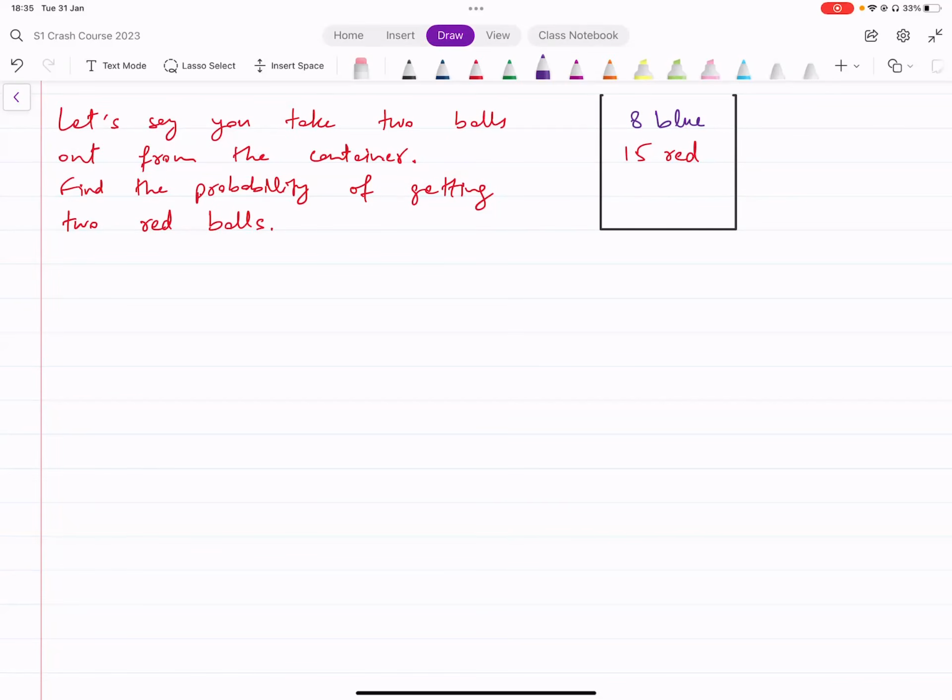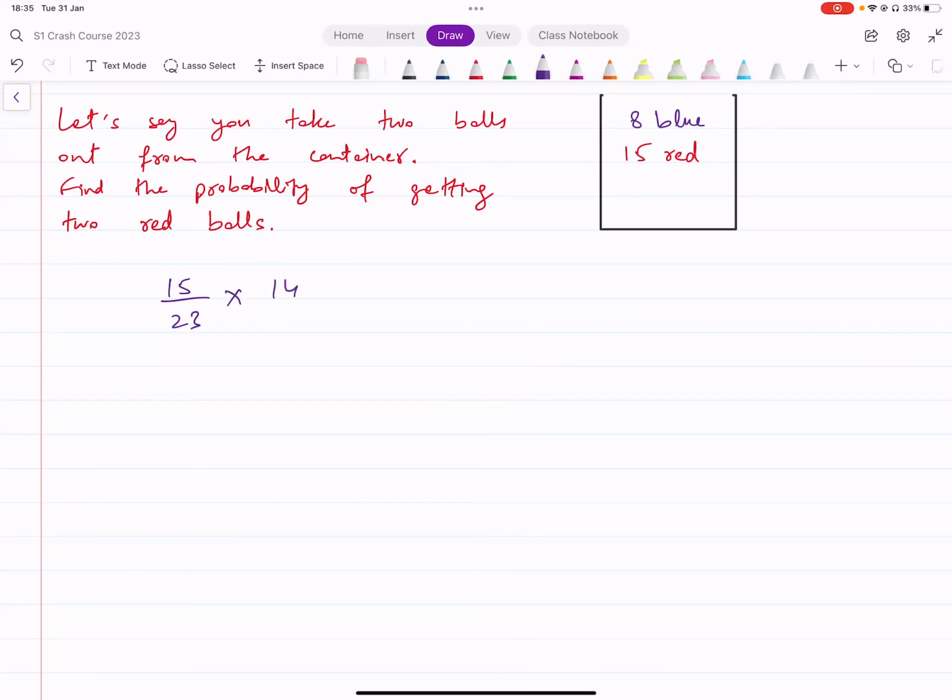Now, what's the probability of getting 2 red balls? Probability of getting a red ball the first time, that's 15 out of 23. Right? There are 23 balls in total. Out of them, 15 are red. So getting the first red ball, the probability would be 15 over 23. Now, given that you have a red ball the first time, what is the probability of getting a red ball the second time?